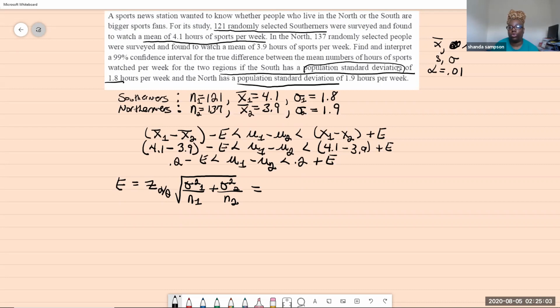Now we need alpha over 2, right? Because we're looking for a confidence interval. So our alpha was 0.01, and we're going to divide that by 2. So alpha over 2, I'm going to put over here. That's equal to 0.005. So we need to find Z alpha over 2 in a minute, but we can plug in all the rest of our numbers here for sigma 1 and sigma 2.